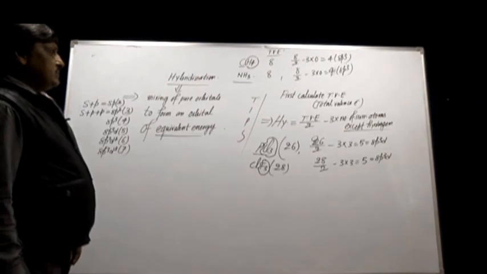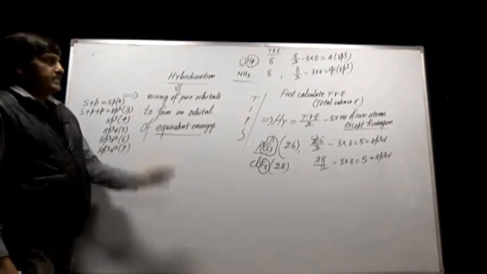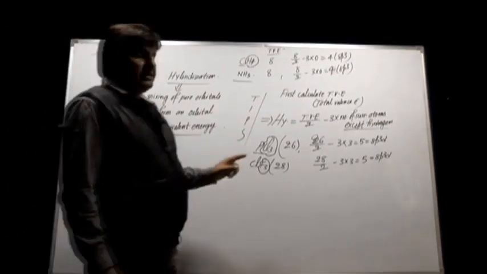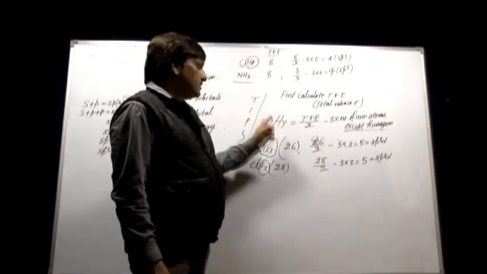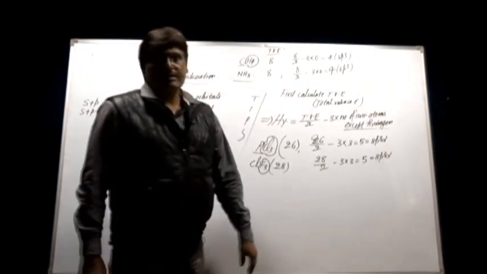So hybridization can be easily calculated within 10 to 20 seconds. And every year in all entrance exams, one question is always asked from this particular topic of hybridization.